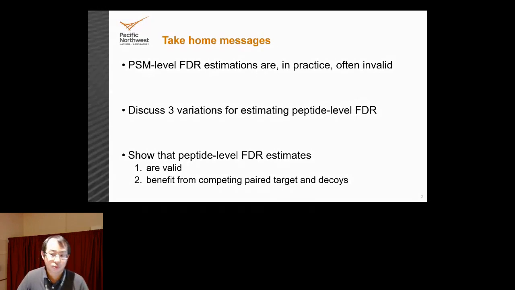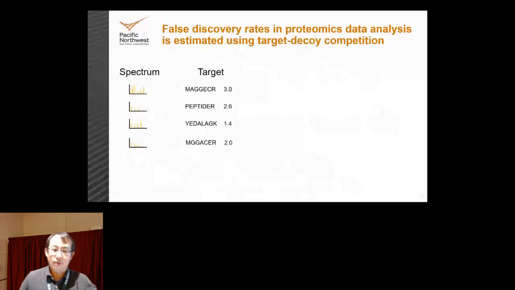After that, we're going to discuss three different ways for estimating peptide level FDR. And then we're going to show that they are valid, one. And then two, that methods that compete paired target and decoys often have greater power than methods that don't do that. So what I mean by paired target and decoy is that there's an explicit connection between target peptides and the decoy peptide that they generated. All right, so with that, let's go back into a little bit of the background, just to make sure we're all on the same page.